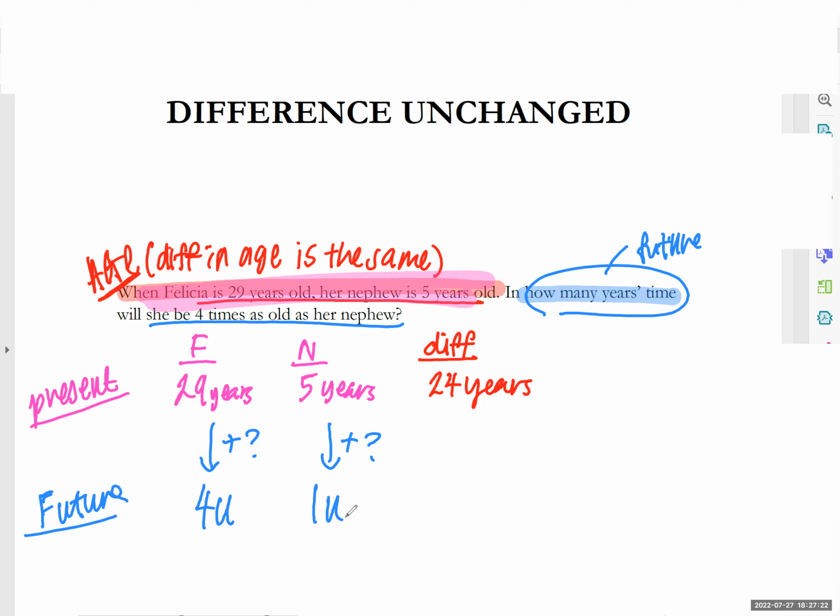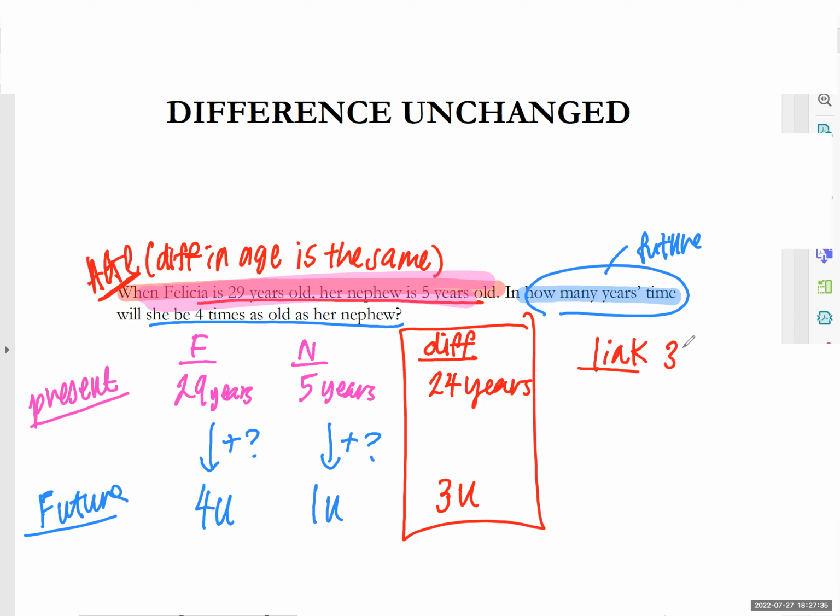And because it's age, we need to have a difference column. And what's the difference? 3 units. So do you think you can form the link already? What can we say? 3 units equal to 24. So now we know 3 units is equal to 24, which means we can find 1 unit. How to find 1 unit? 24 divided by 3. And how much is 24 divided by 3? 8.